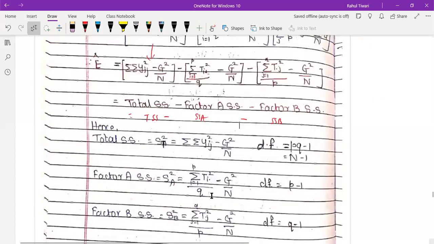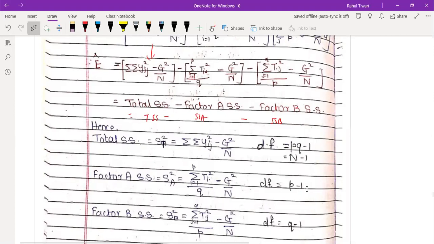So the same thing they have written in terms of notation. You can look at it. पहले अपने पास एक ही factor था, तो हम लोग सीधा treatment बोलते थे। अभी अपने पास दो factor आ गया, so we will call it SSA and SSB. Sum of square due to factor A, sum of square due to factor B. In some references, some of the books, they write factor A sum of square, factor B sum of square. But better we can write sum of square due to factor A, okay, sum of square due to factor B.